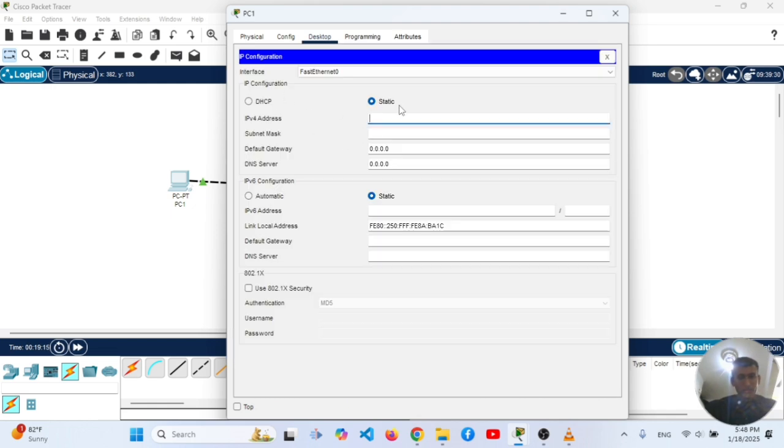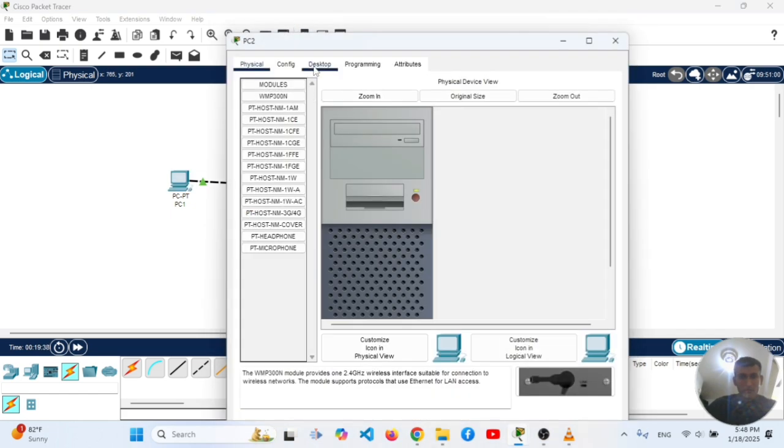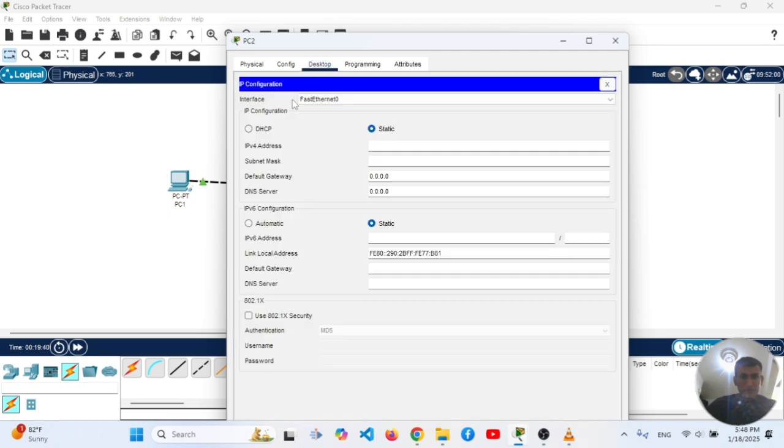We assign a static IP address, 192.168.0. This is our network and the IP address is 1. So that's it for now. We assign the second PC, Desktop and IP Configuration, 192.168.0.2. So that's it.